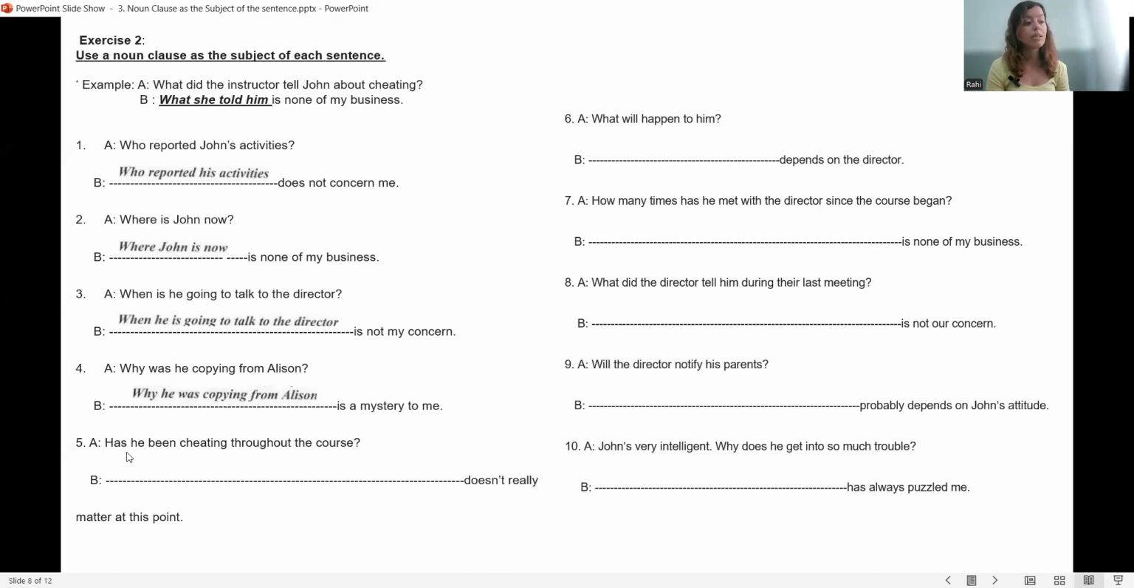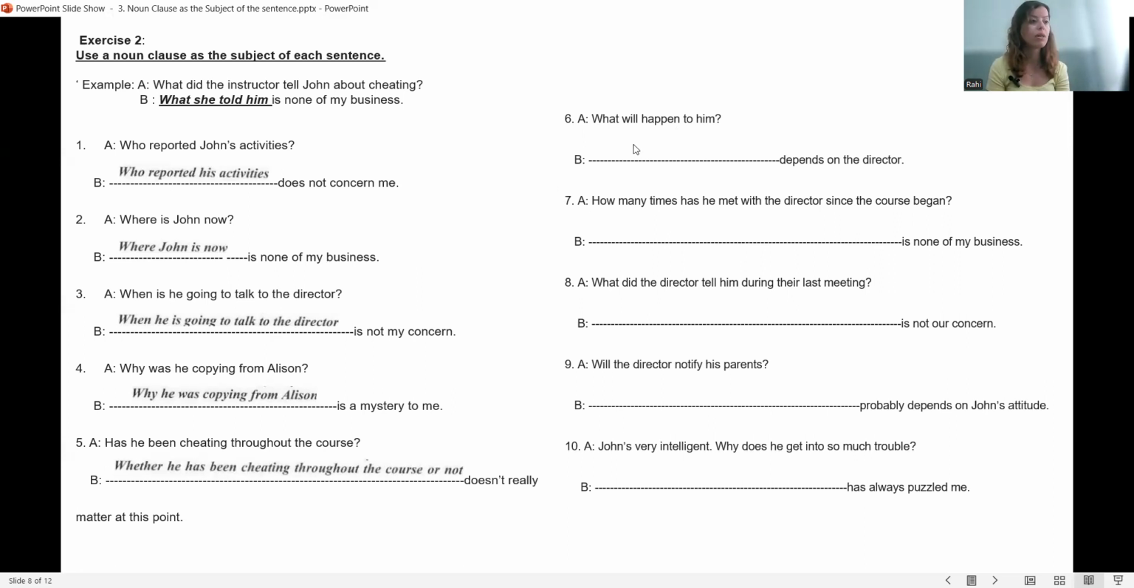Next one is a yes-no question. Has he been cheating throughout the course? So this is the real question now. As a noun clause, whether he has been cheating throughout the course or not does not really matter at this point. But whenever you have a yes-no question and you want to change that yes-no question to a noun clause, you can use whether or not, right? Number 6, what will happen to him?